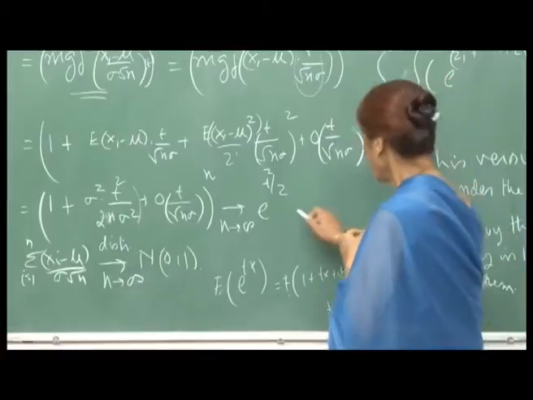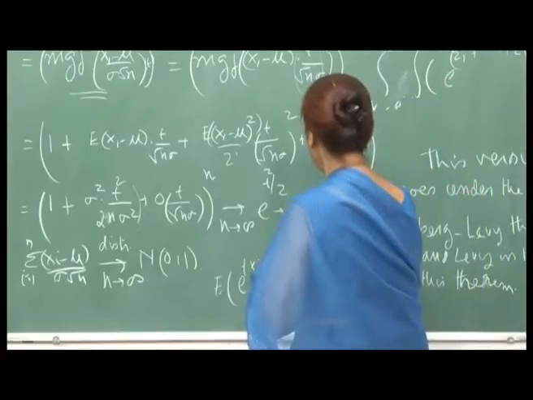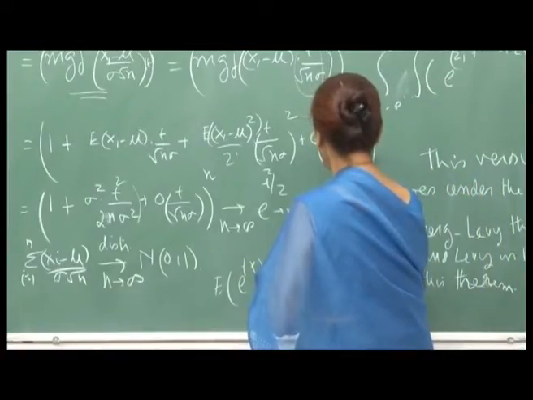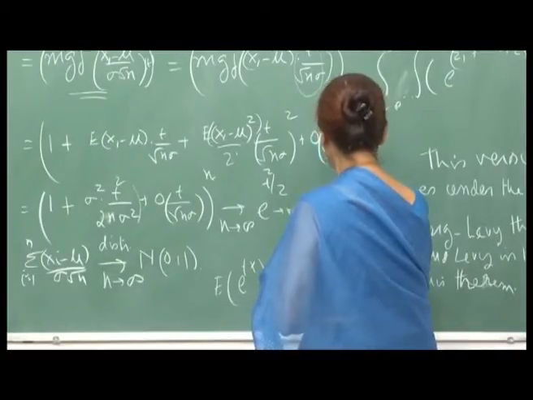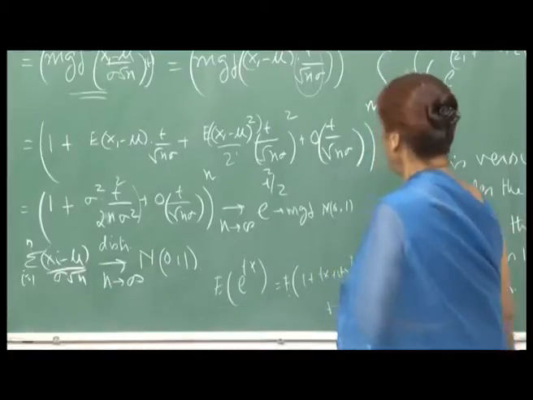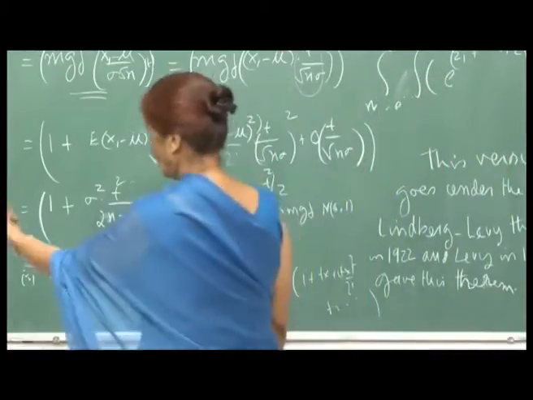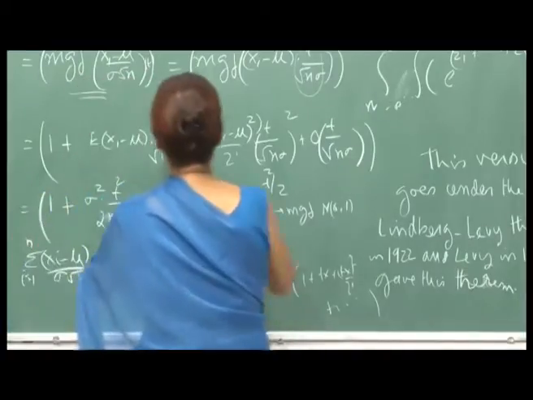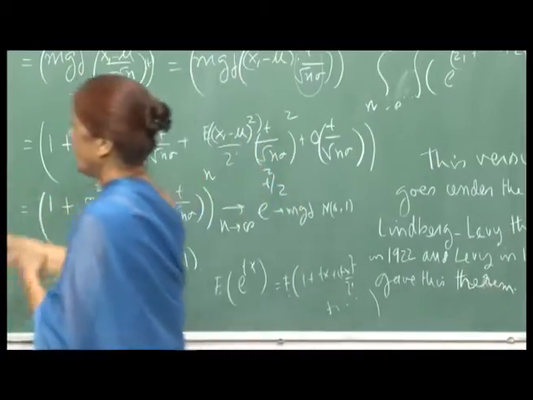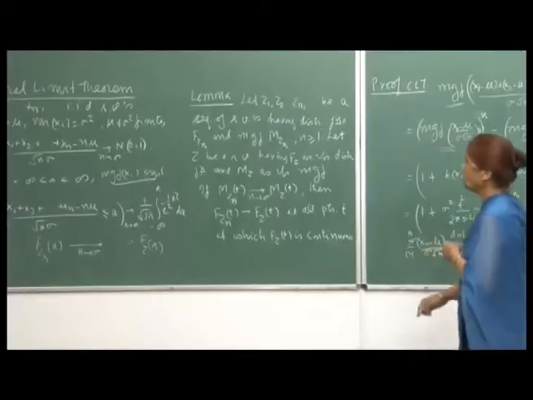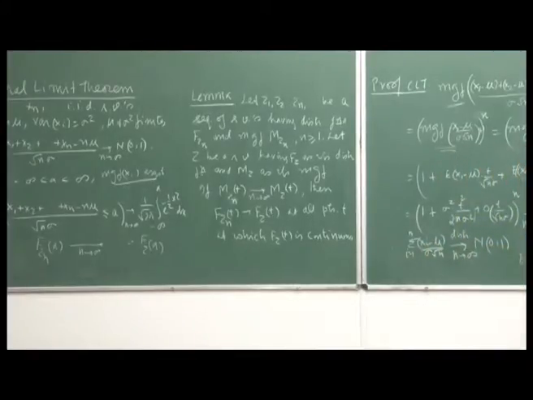And you know that this is the MGF of a random variate which is normal 0, 1, right. And so, we have shown, using the lemma, that the MGF of this random variable, sigma x i minus n mu upon root n sigma, converges to the MGF of a standard normal variate.